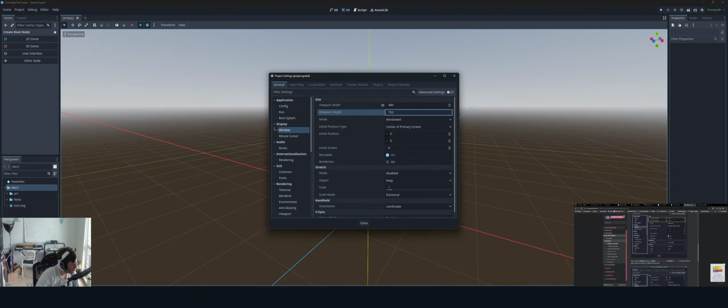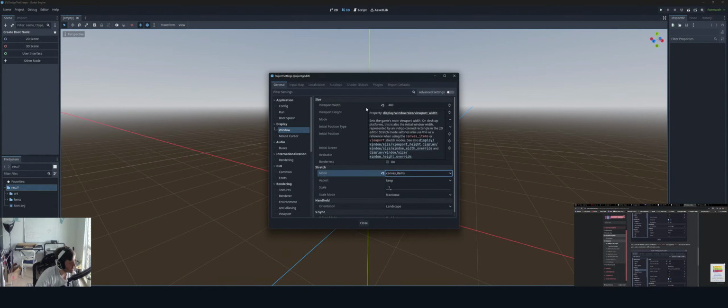Also under the stretch options, set mode to canvas items. What does that mean? And aspect keep, okay. This ensures that the game scales consistently on different size screens. Okay, good to know.